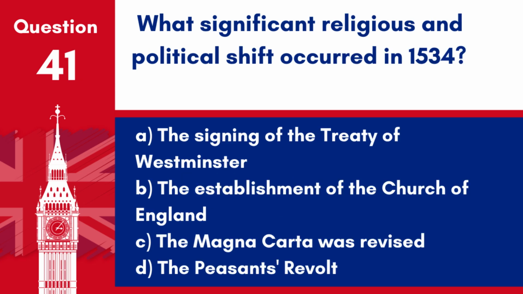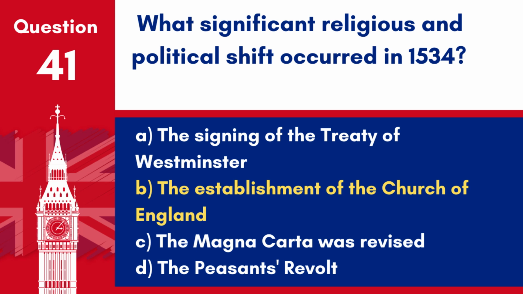Question 41. What significant religious and political shift occurred in 1534? A. The signing of the Treaty of Westminster. B. The establishment of the Church of England. C. The Magna Carta was revised. D. The Peasants' Revolt. Answer: B. The establishment of the Church of England. In 1534, King Henry VIII established the Church of England, marking a significant religious and political shift by separating from